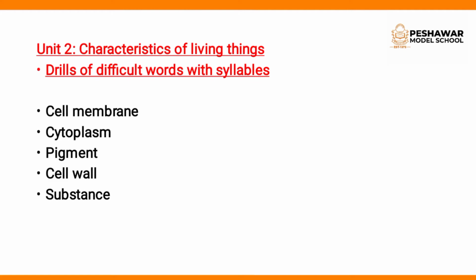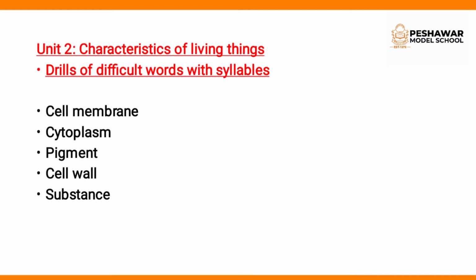All living things can respire, move, breathe, and grow, and all living things need food. So these are all the characteristics of living things. Now we will discuss an animal cell and plant cell in unit second. Clear?